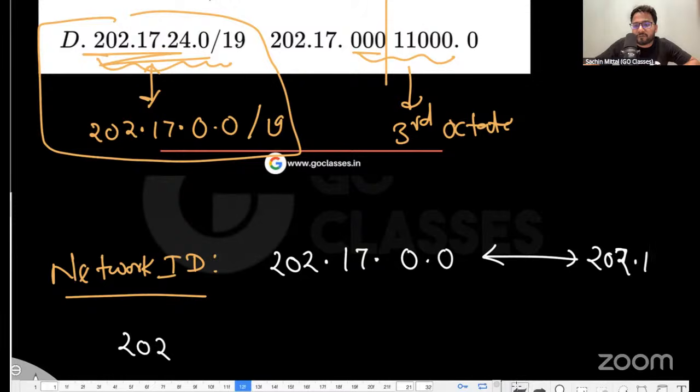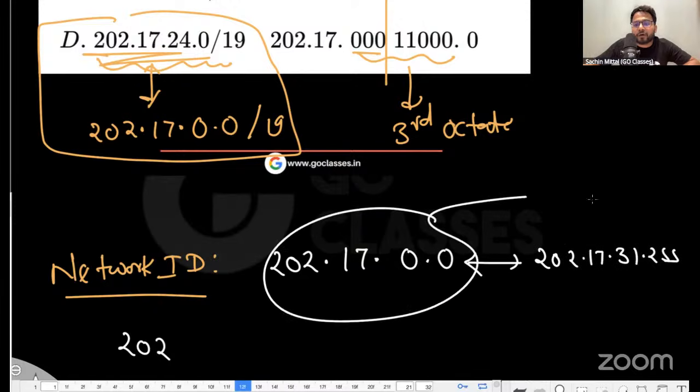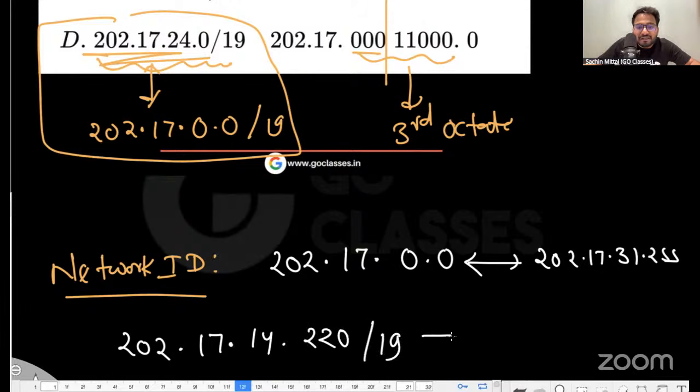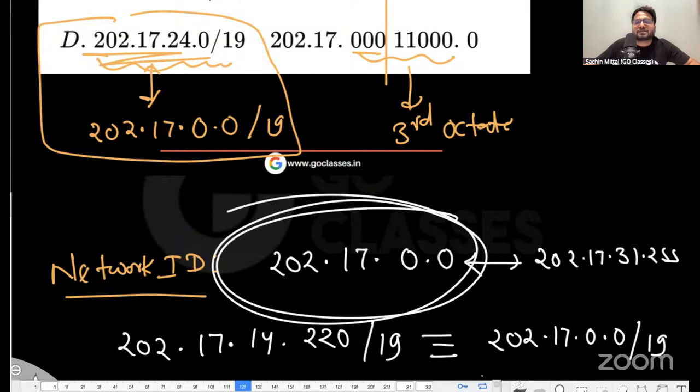The 255. Let me write everything clearly. So this network is from 202.17.31.255. From here to here, this network is, right. You can take any number here, or any IP address here. For example, let me take dot 17 dot anything, maybe 14, dot 220, something slash 19. This is same as saying 202.17.0.0 slash 19. Obviously, these two are the same. But obviously, this network ID is this.